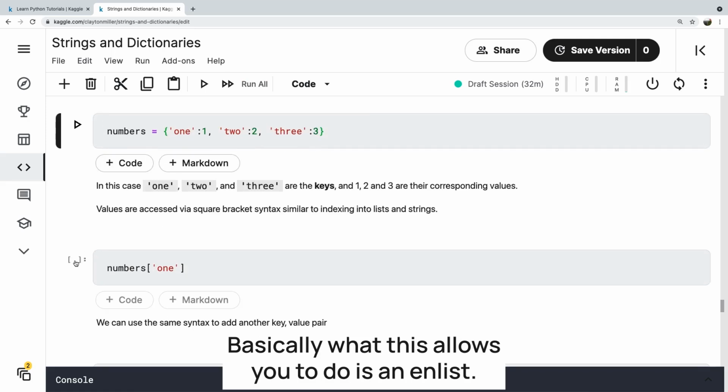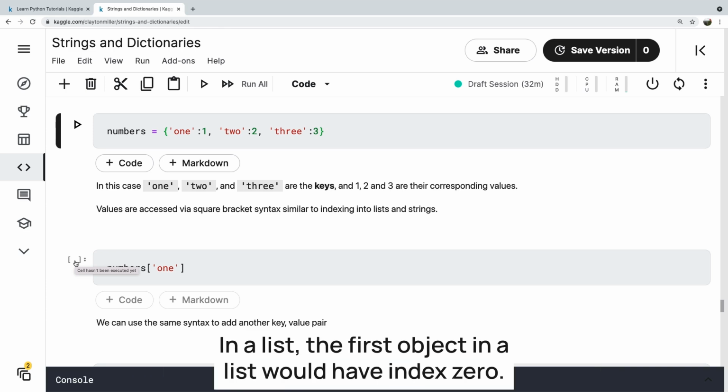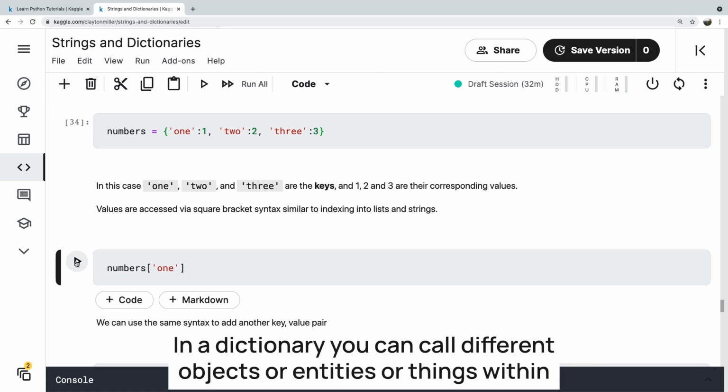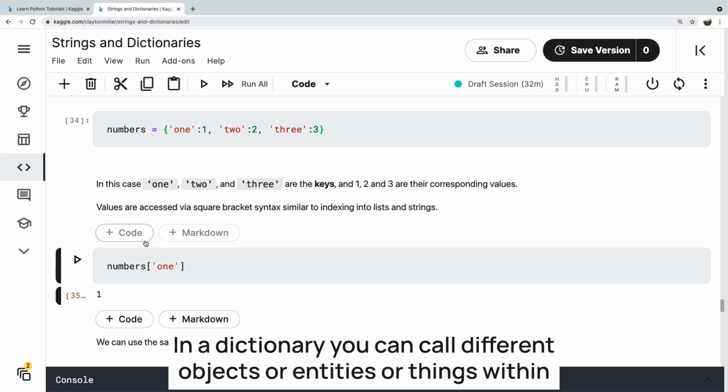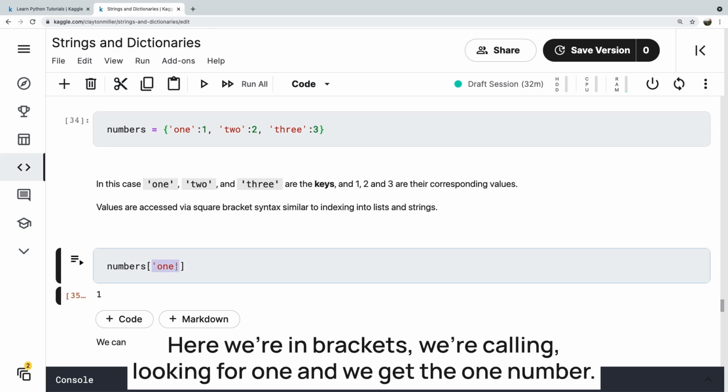Basically, what this allows you to do is in a list, you would call out an object using its index. In a list, the first object in a list would have index 0. In a dictionary, you can call different objects or entities or things within a dictionary using the key. Here we're in brackets, we're looking for 1, and we get the 1 number.